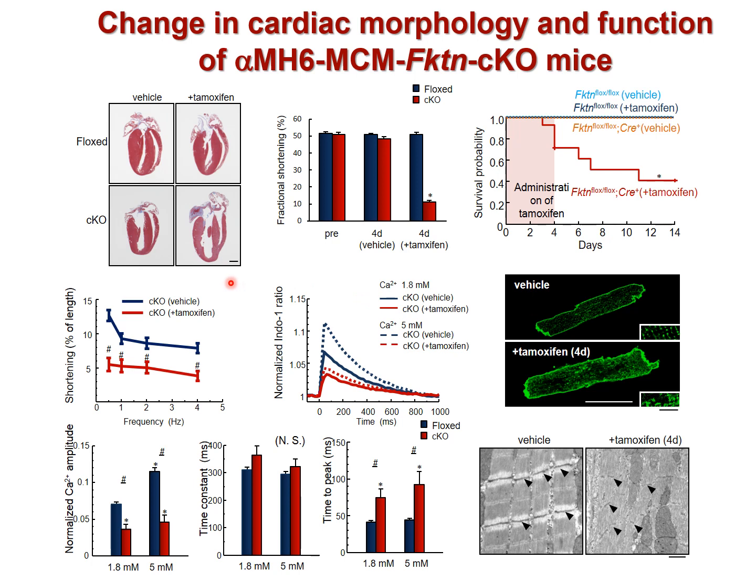After tamoxifen treatment, CKO hearts show chamber dilation and severe cardiac dysfunction. Surprisingly, about 50% of CKO mice died within 1 week after initiating tamoxifen treatment, suggesting an indispensable role for FKTN in the working heart.